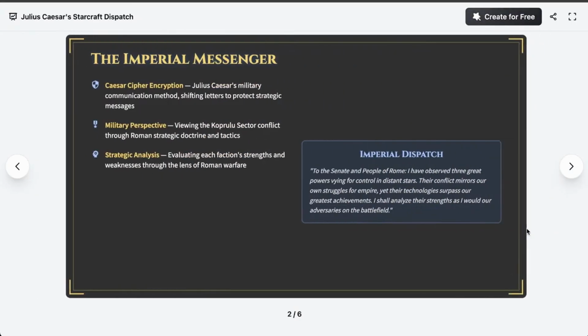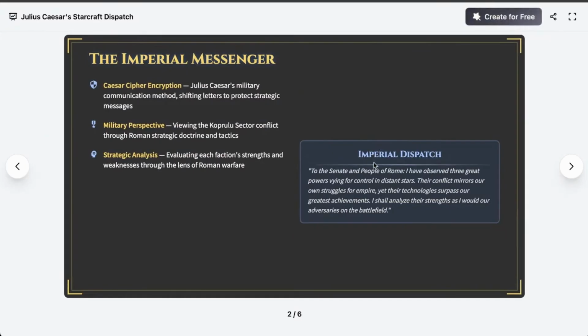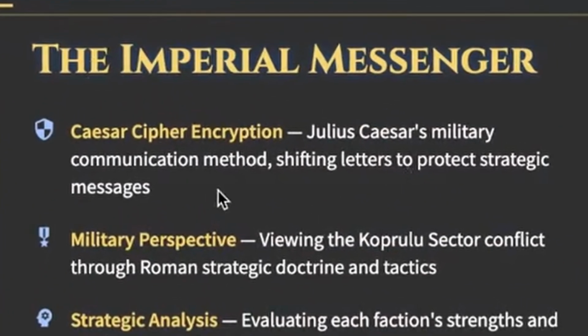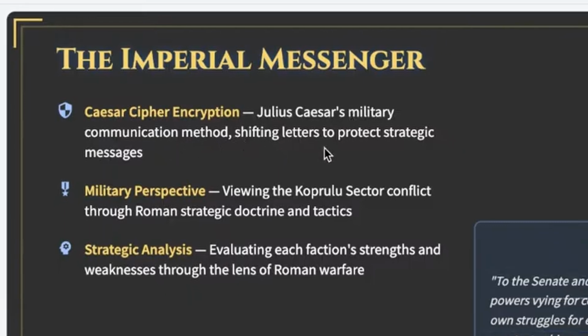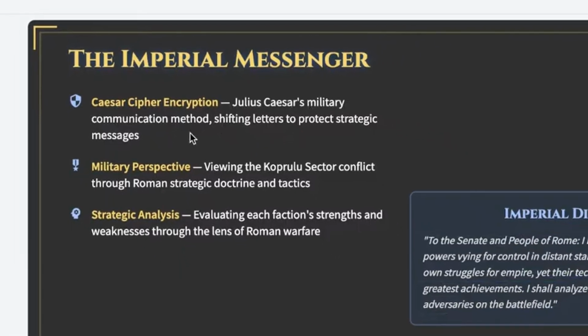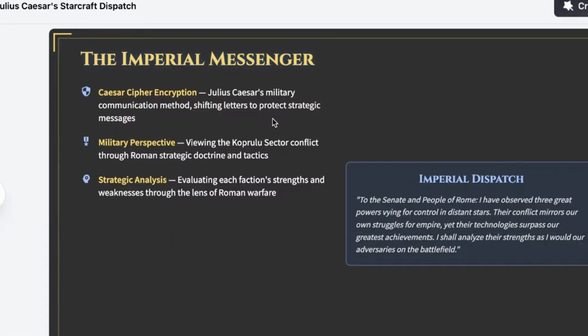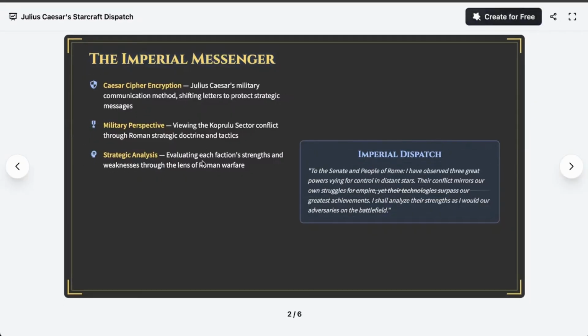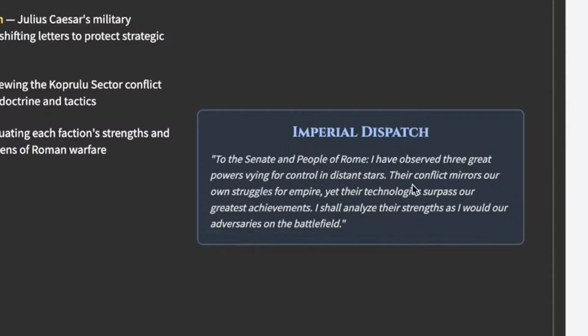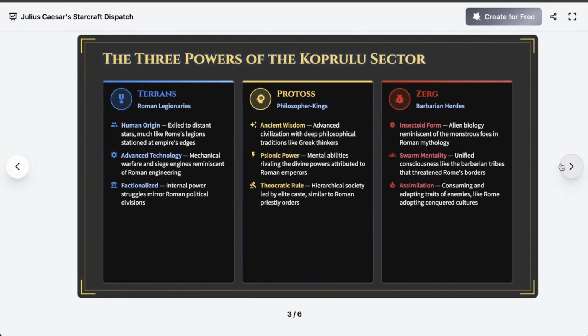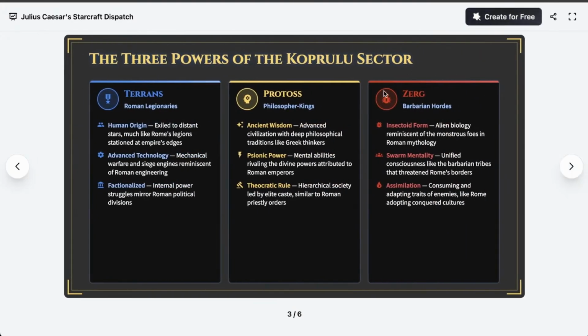It's pretty cool. So there are some images here. The writing's pretty good. So the Imperial Messenger. So Kaiser cipher encryption, Julius Caesar military communication method shifting letters to protect strategic messages. Nice icons here. I do enjoy the effect, Imperial dispatch. To the Senate and the people of Rome, I observed, so on and so forth. You see, it's very nice.